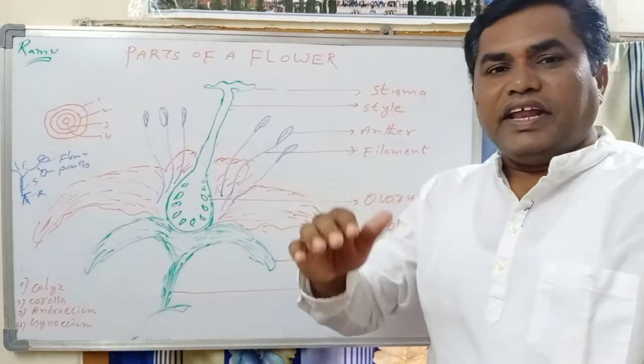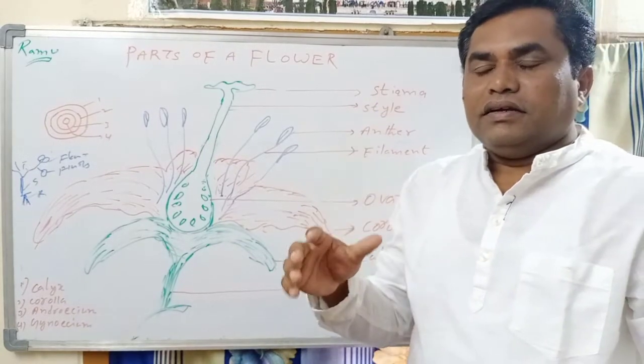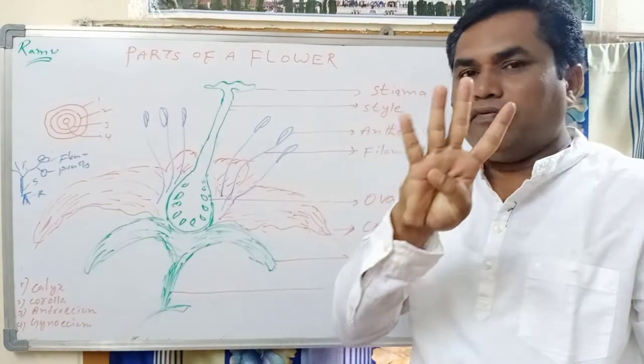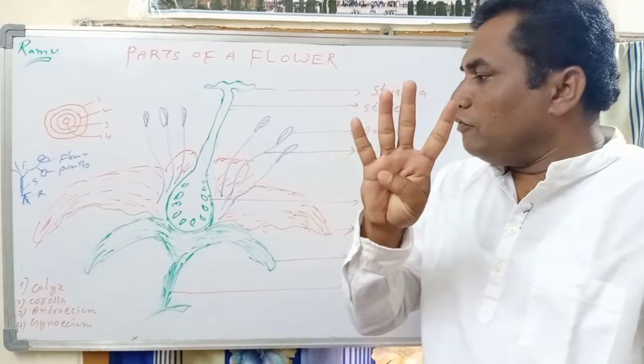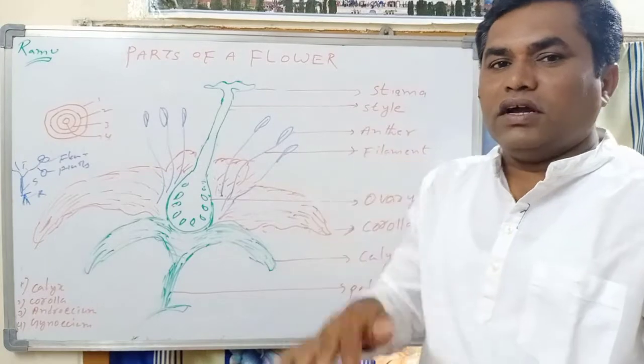Now let us go to the remaining parts. If you take any flower, generally they consist of four floral parts. How many floral parts? Four floral parts.